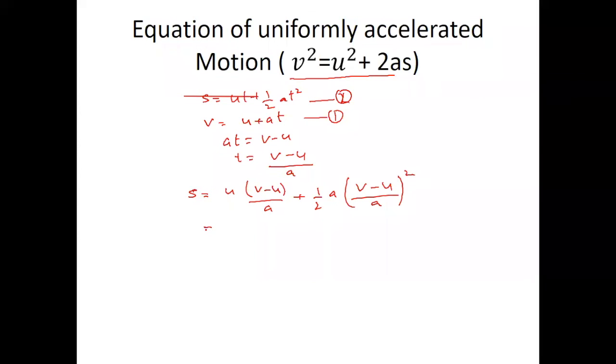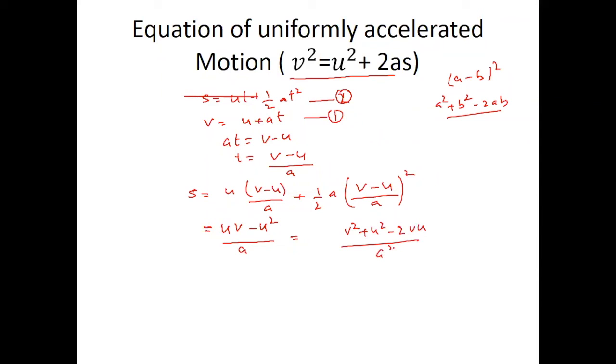If we calculate here, first is uv minus u square, and here again, what is the formula of (a minus b) square? a square plus b square minus 2ab. Same you can put here: v square plus u square minus 2vu, and a square. Clear?